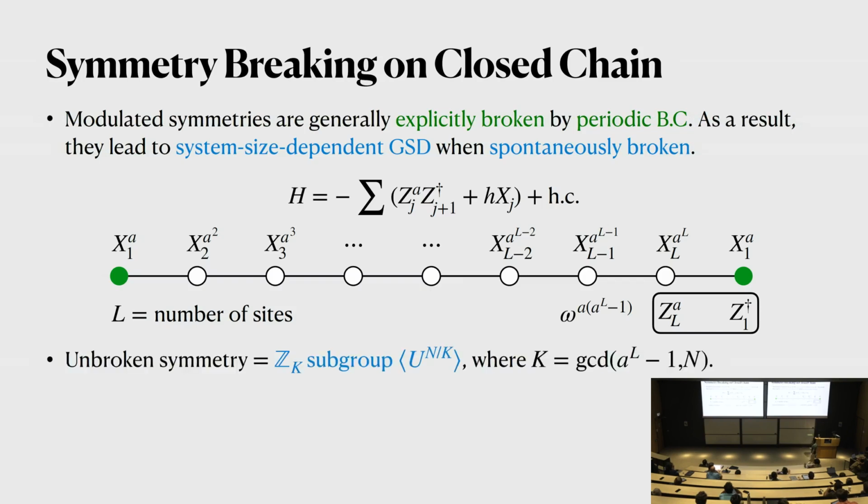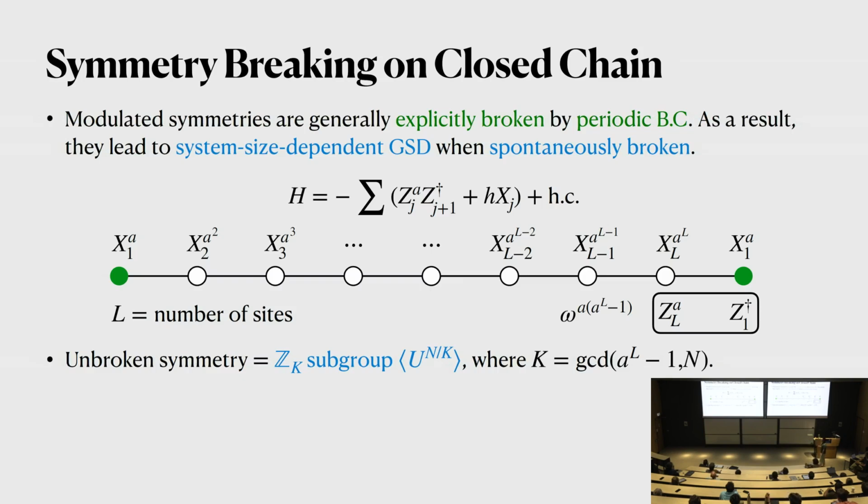So that tells us that generically, the Zn symmetry that we start with on an infinite chain will be broken on a closed chain. And in this breaking there can still be some residual symmetry that survives. In this case, if we raise the symmetry operators to the power n over k, where k is given by GCD of A to the L minus 1 comma n, then we can trivialize this phase. And that means that we have a Zk subgroup symmetry that survives, and that's generated by this U to the power n over k.